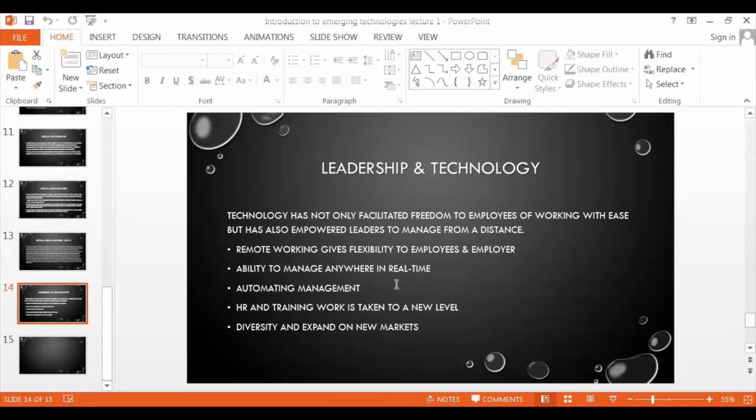Okay, what is leadership and technology? We will learn about how technology has helped in leadership. Technology has not only facilitated freedom to employees of working with ease, but also empowered leaders to manage from a distance. One is remote working, which gives flexibility to the employee. Employees can work remotely. For example, COVID has proved it, right? If you do not go to school, if you do not go to college, no problem. You can do work on your system and share it with your leader.